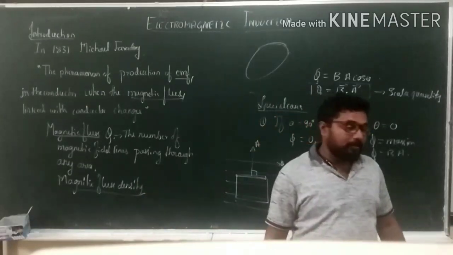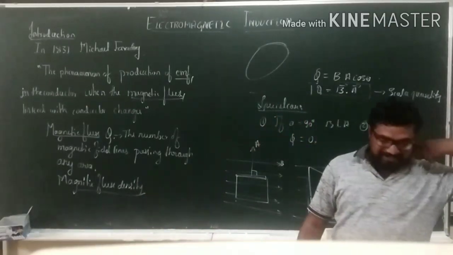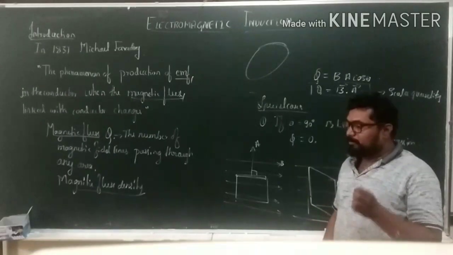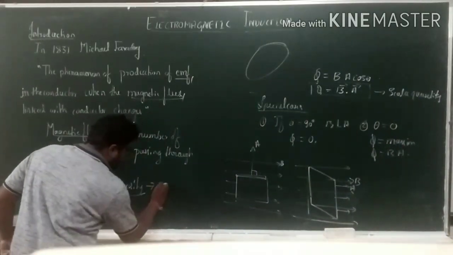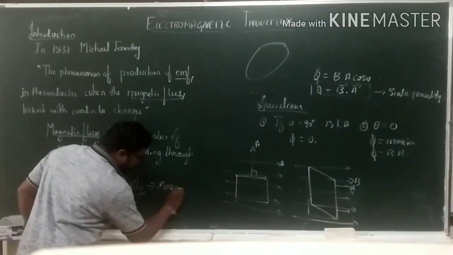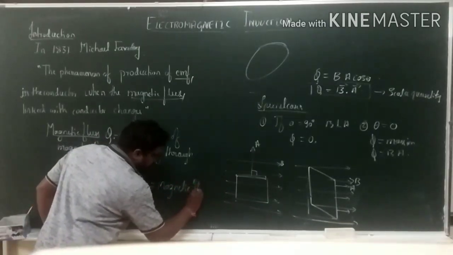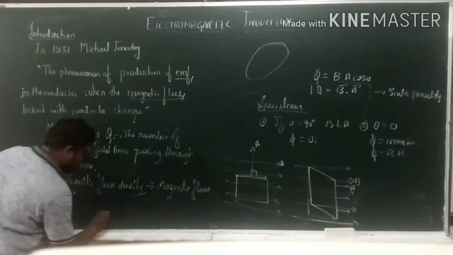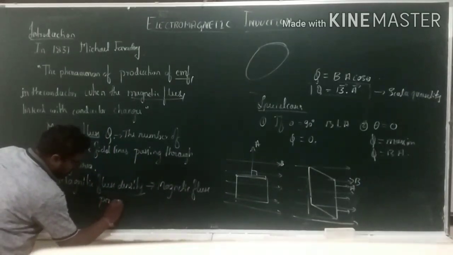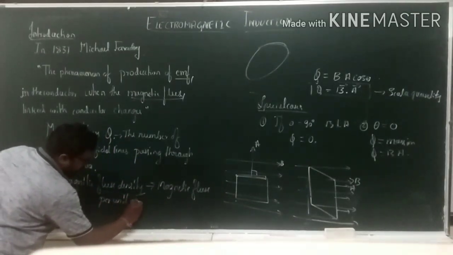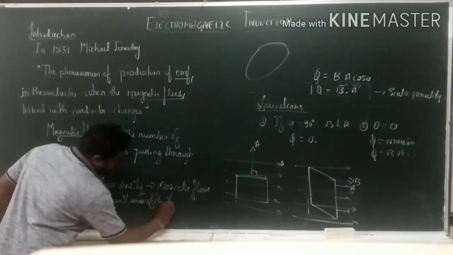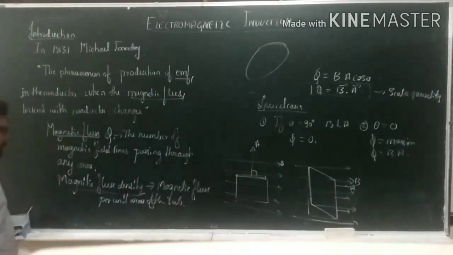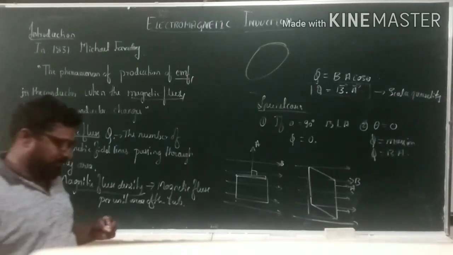Magnetic flux per unit area is called magnetic flux density. Magnetic flux per unit area of the substance is called magnetic flux density.